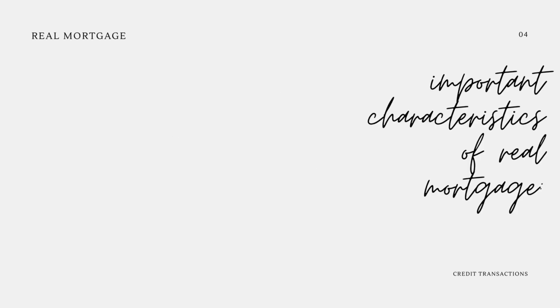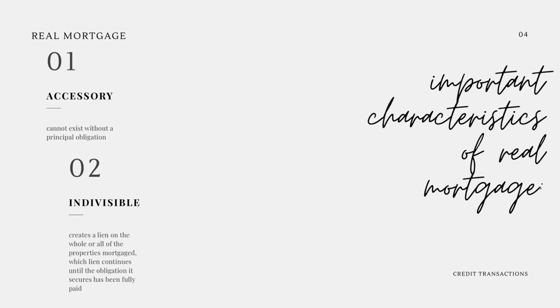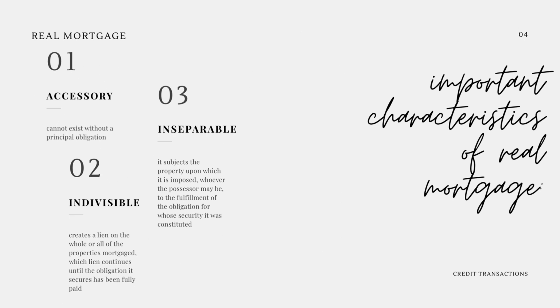Important characteristics of real mortgage. Accessory, cannot exist without a principal obligation. Indivisible, creates a lien on the whole or all of the property mortgaged, which lien continues until the obligation it secures has been fully paid. Inseparable, it subjects the property upon which it is imposed, whoever the possessor may be, to the fulfillment of the obligation for whose security it was constituted.